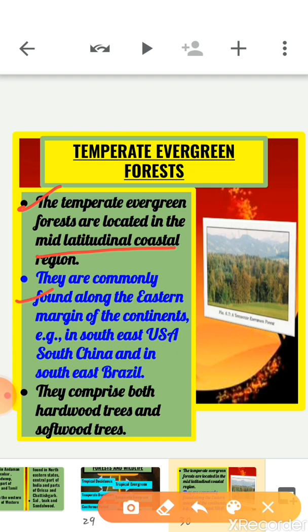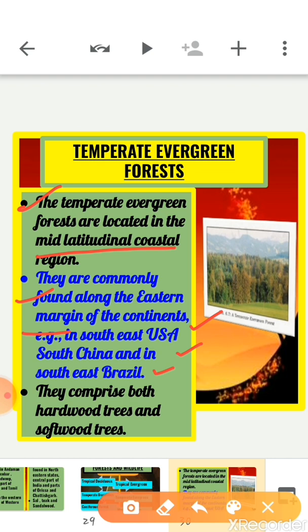These forests are commonly found along the eastern margin of the continent. For example, in Southeast USA, South China, and Southeast Brazil. Clear?